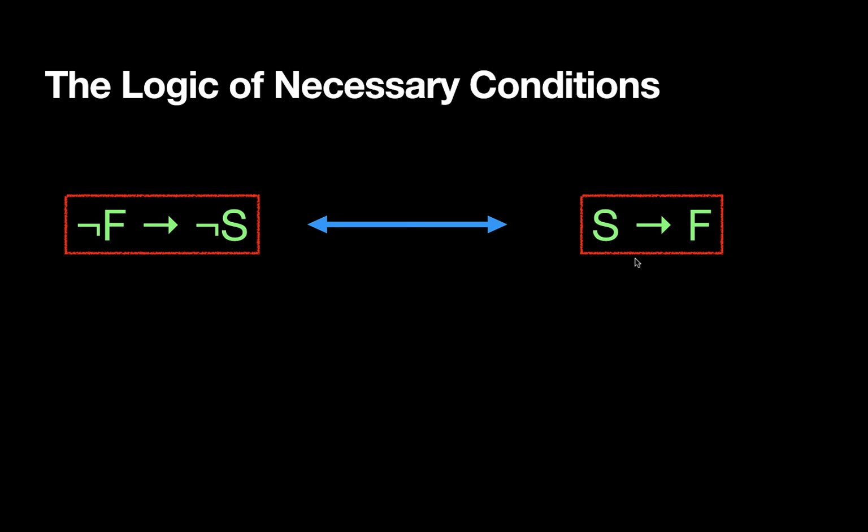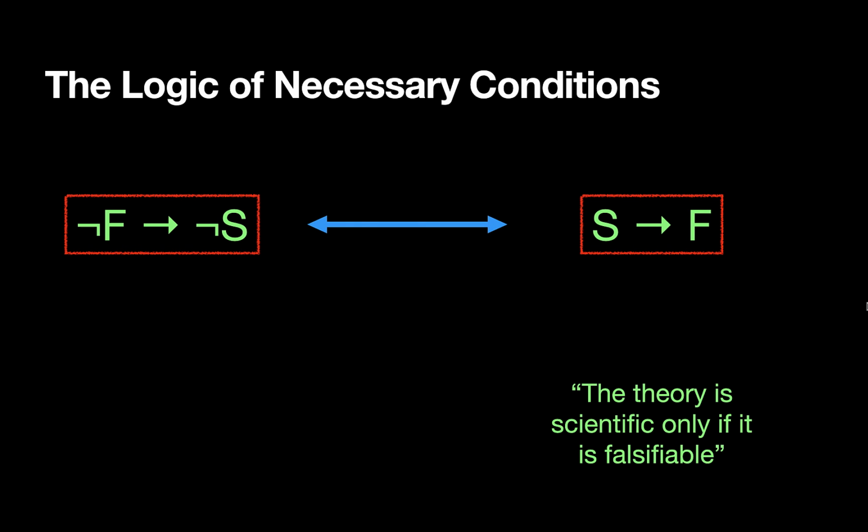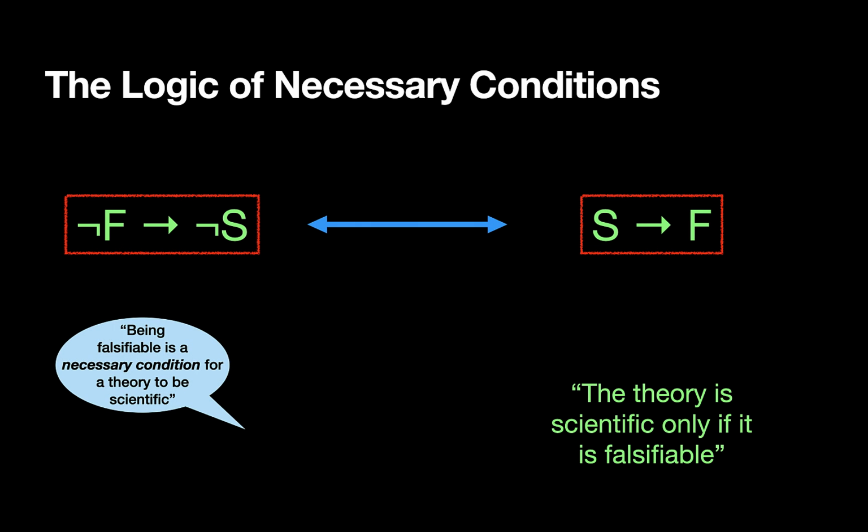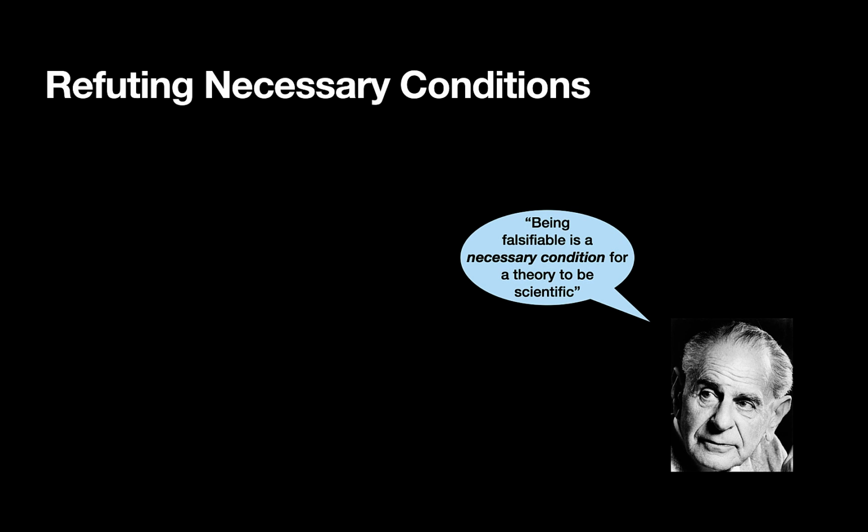But the sentence S only if F is just a symbolic version of the sentence "the theory is scientific only if it is falsifiable." So when the philosopher said being falsifiable is a necessary condition for being scientific, we could also say that the philosopher meant that the theory is scientific only if it is falsifiable. Now suppose we want to refute what the philosopher said. We have to show that it is false that being falsifiable is a necessary condition for being scientific.